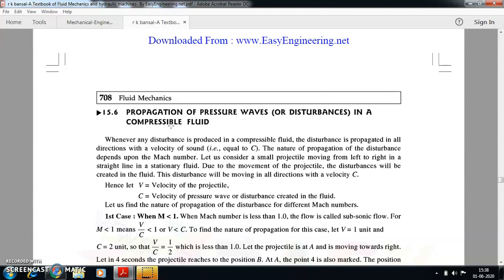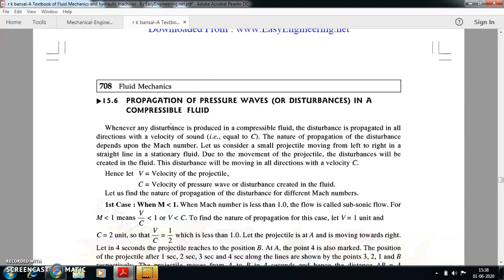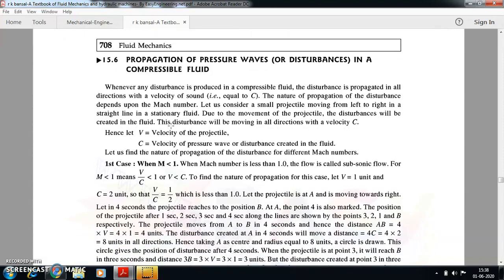So we're going to see how the pressure waves or the disturbances are going to move inside a fluid, based on the Mach number. That means the flow can be subsonic, sonic, or supersonic. So how are you going to describe the propagation or the movement of the pressure waves?